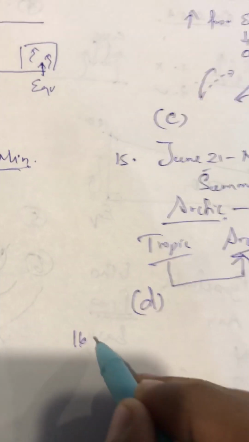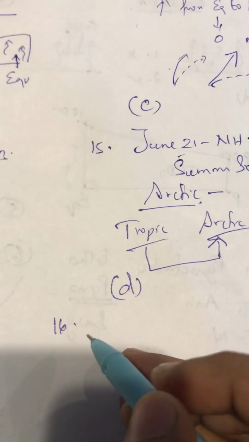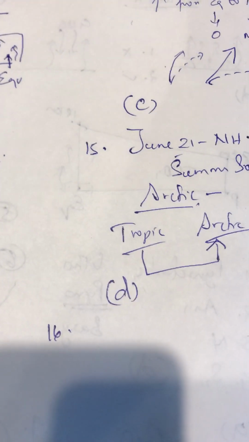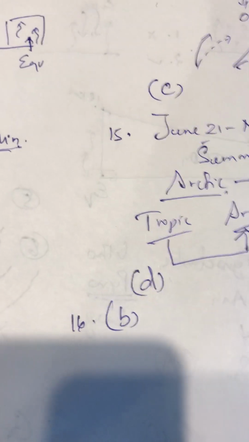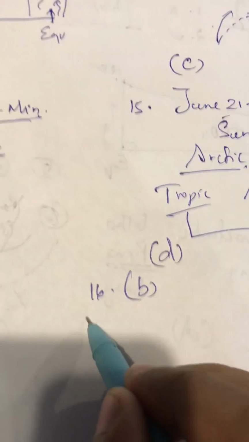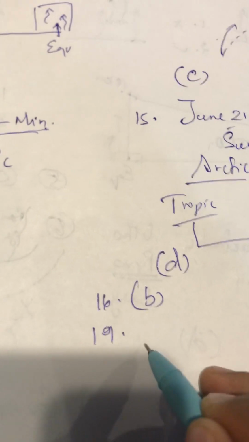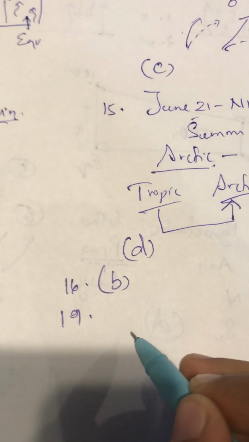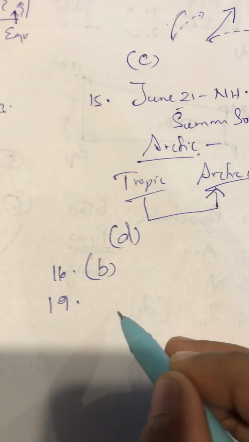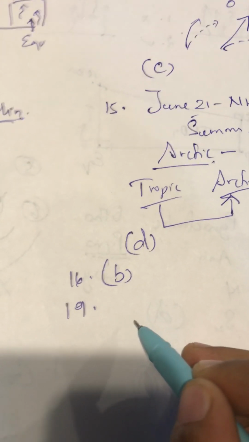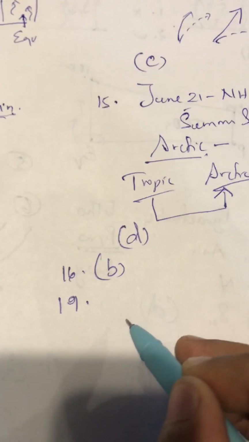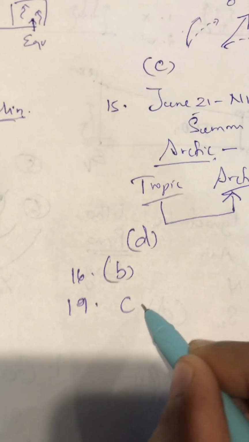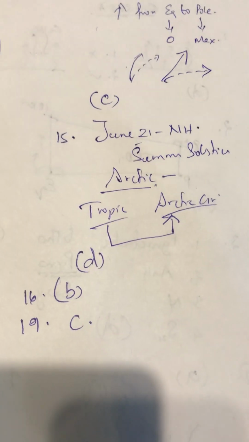The 16th is a factual question. The largest tropical peatland is the Congo Basin, so option B. And one more question, the 19th question. Groundnut, horse gram, soybean: how many of the above belong to the pea family? Groundnut, horse gram and soybean are all leguminous crops, all the three. See the answer. Thank you everyone.